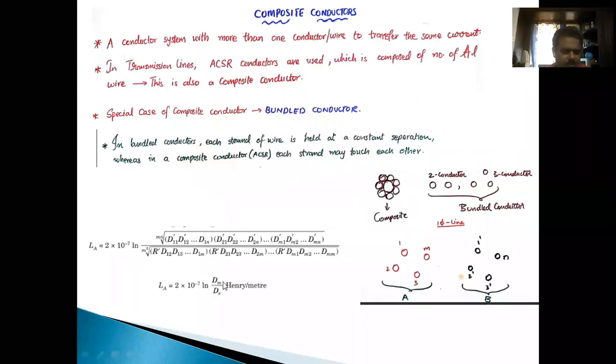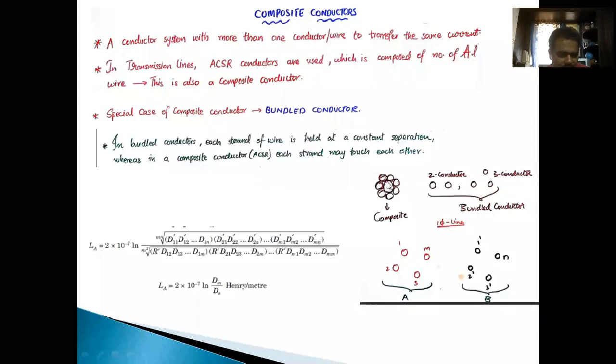Mutual GMD means the distance between the second conductor and the first conductor. So here, D11 dash is the distance between this 1 and 1 dash. This becomes mutual, whereas self GMD, also called GMR, is the distance between strands in the same conductor.